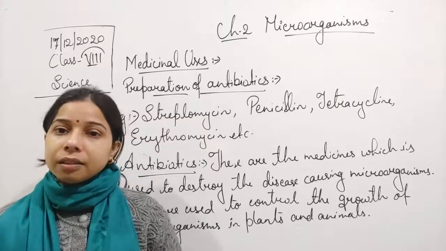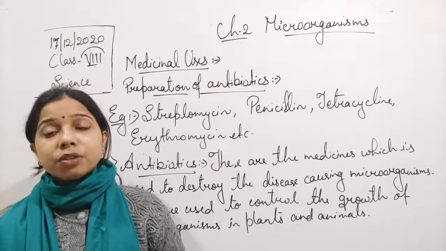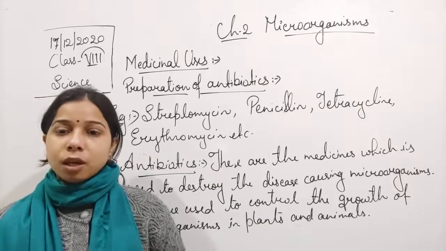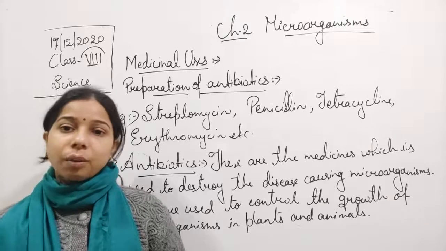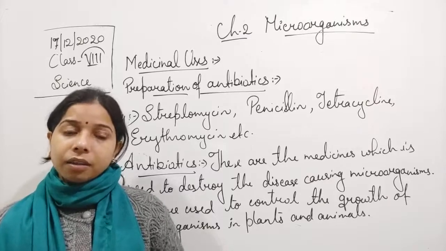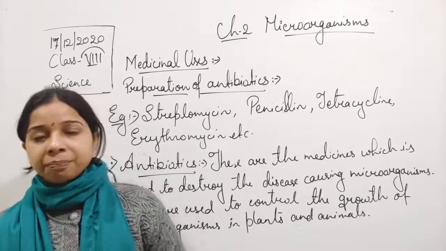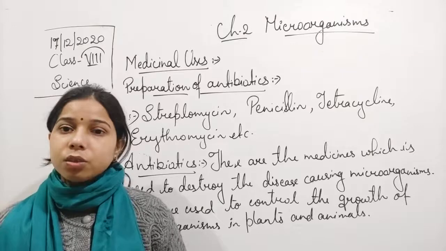Now, there is another term. You see that there are some diseases which we can prevent by taking a proper vaccine. You have heard that in small children, vaccination is very important, which helps in preventing the attack of any virus or other microorganism that can cause disease to them.